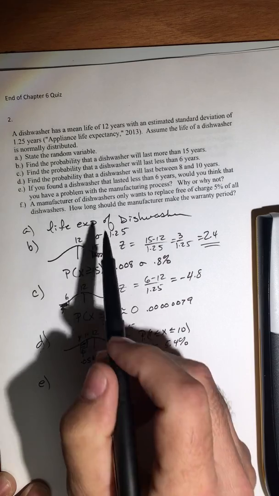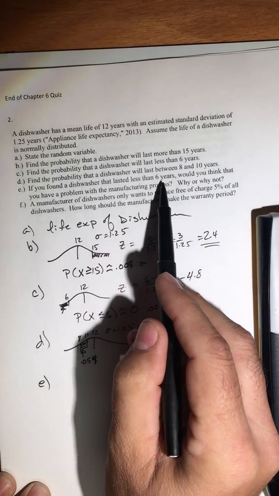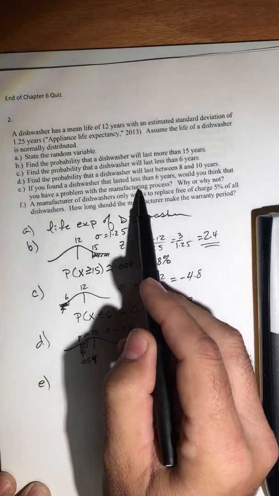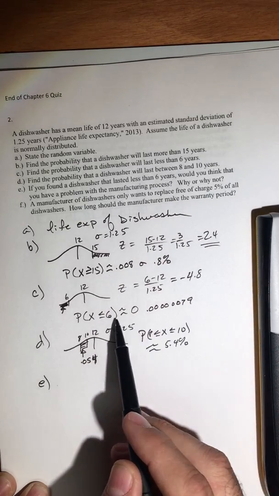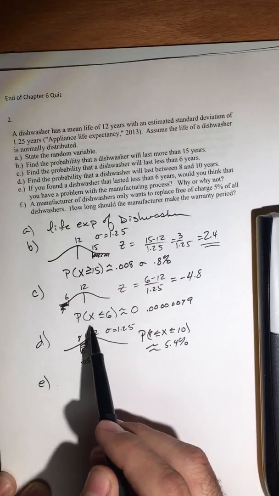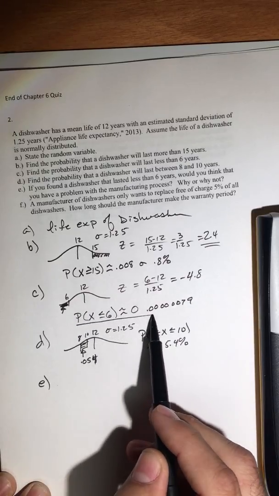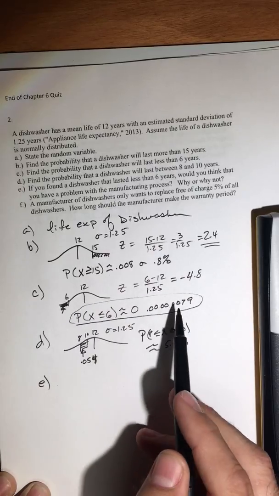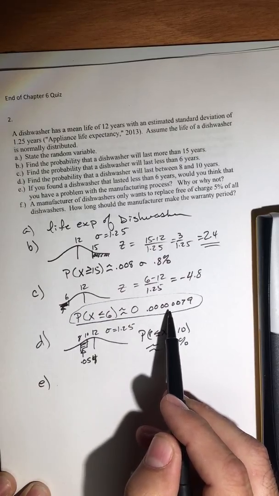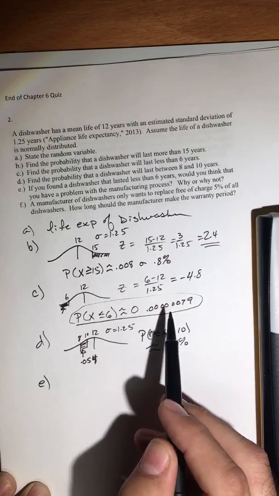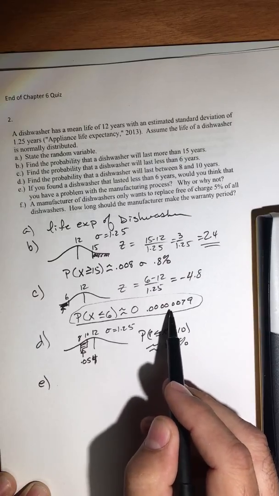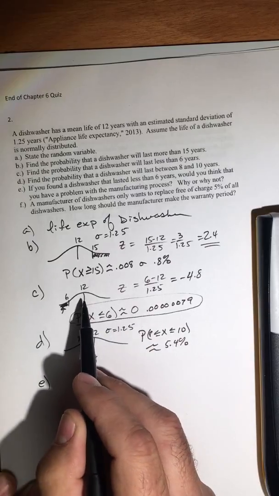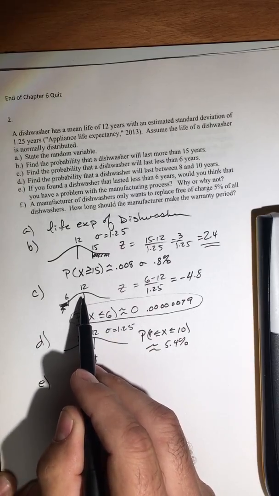For E, if you found a dishwasher that lasted less than 6 years, would you think that you had a problem with the manufacturing process? Why or why not? Well, if we found a dishwasher that lasted less than 6 years, then we have some evidence that perhaps our process isn't working as we expected, because this is so incredibly unlikely to have happened that our process could in fact be broken.